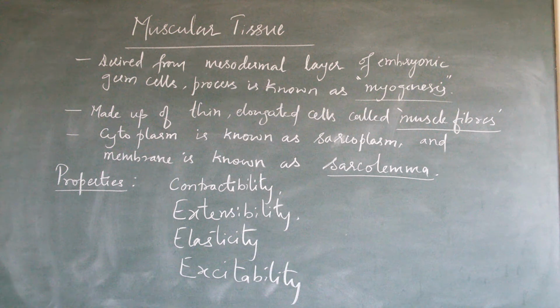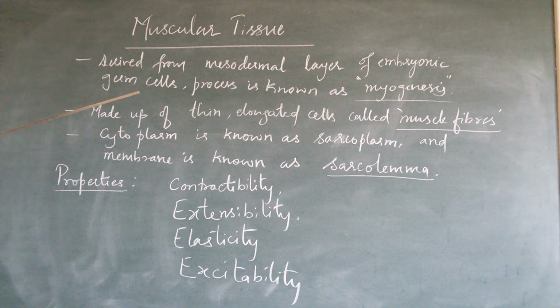So we have already completed epithelial tissue. The next type of tissue we are going to discuss is muscular tissue. It is derived from the mesodermal layer of embryonic germ cells. That means, as we know, after fertilization there is a formation of an embryo. In the embryo the mesodermal layer will develop into muscular tissue.